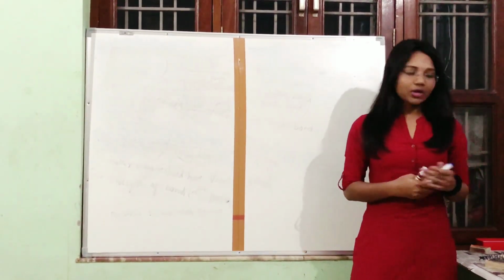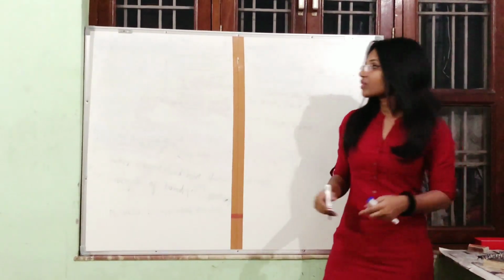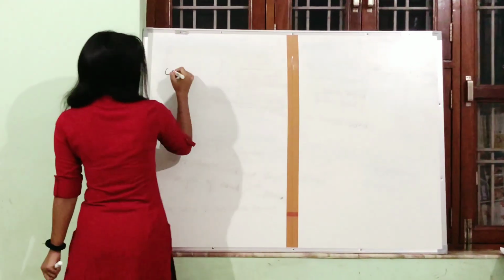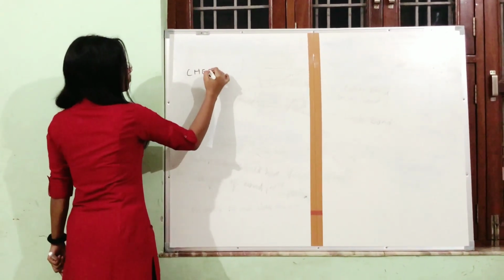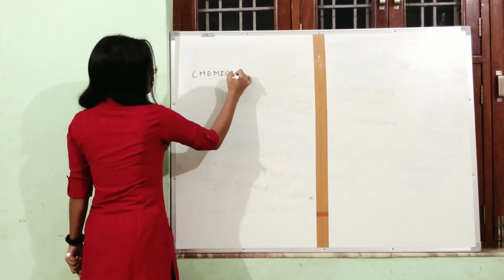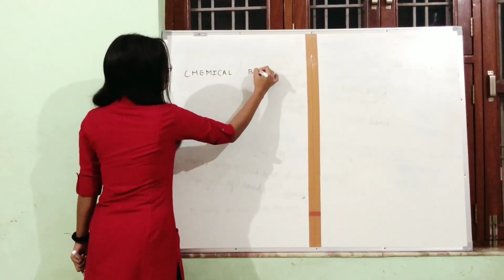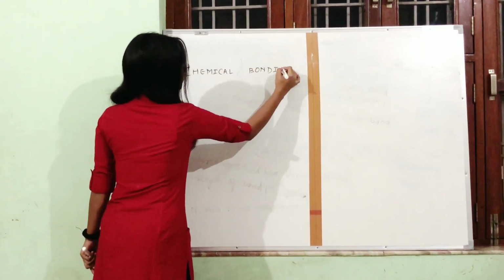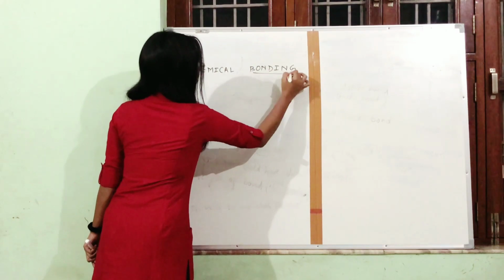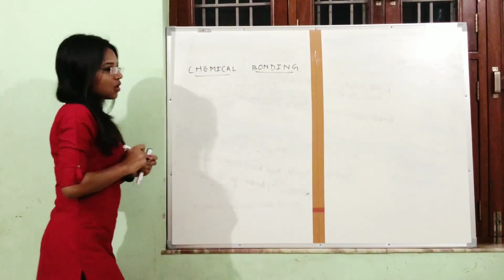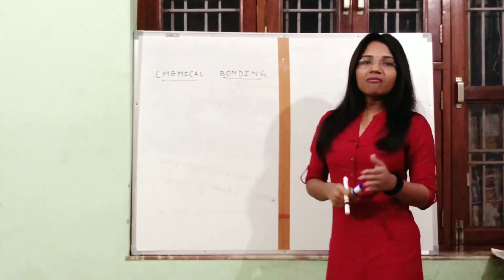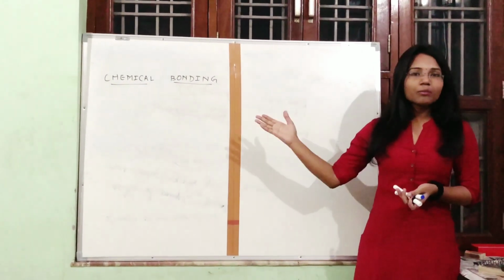Okay, so today I am going to start chemical bonding. In NCERT, chemical bonding. Why to learn this chapter? Why is this chapter so important?